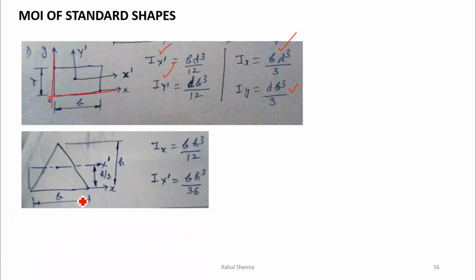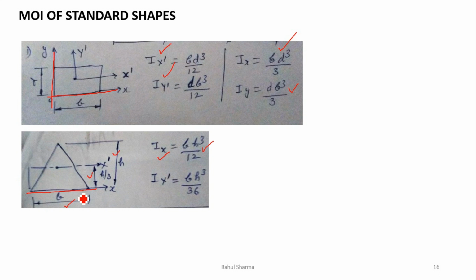Similarly, a triangle is given, this is the base b, this is h by 3, we know that is the centroid, and h is the total perpendicular height. Now in this case, the formula for moment of inertia about the x-axis, about this axis, will be bh cube by 12.